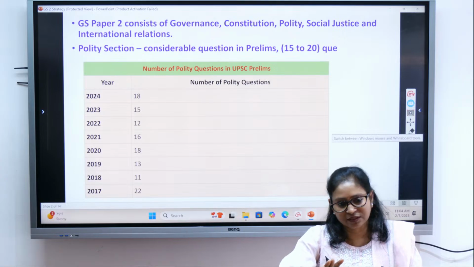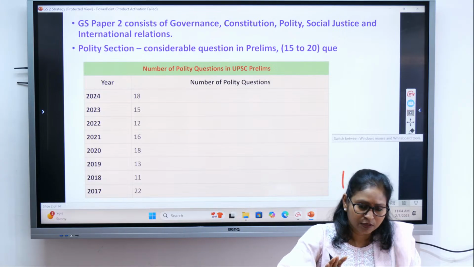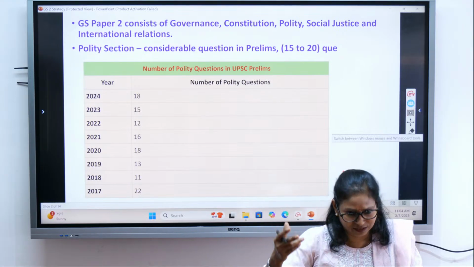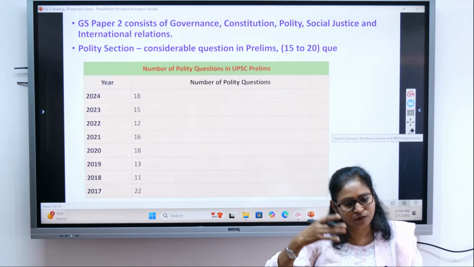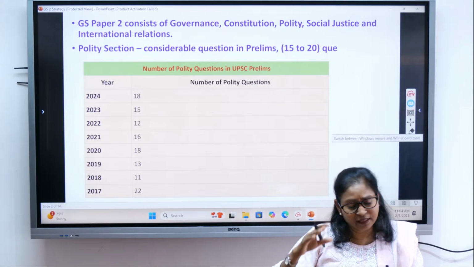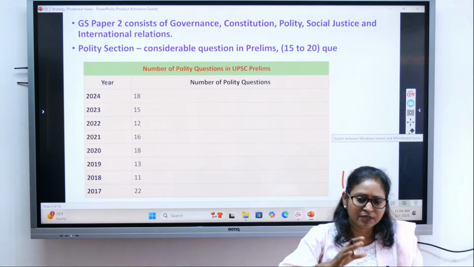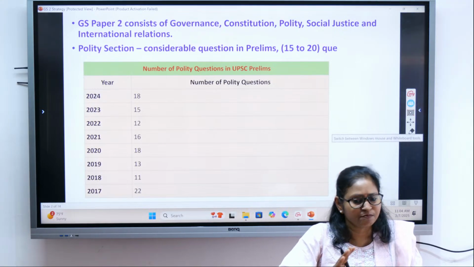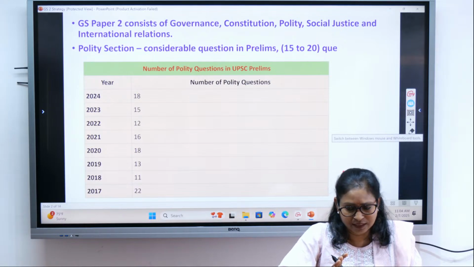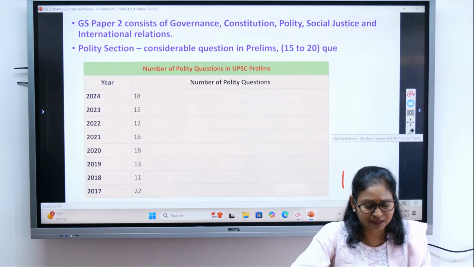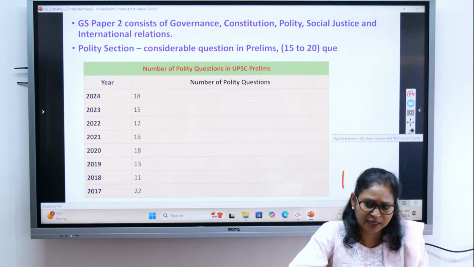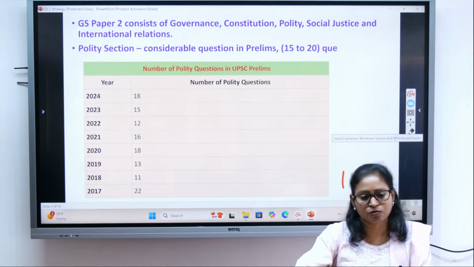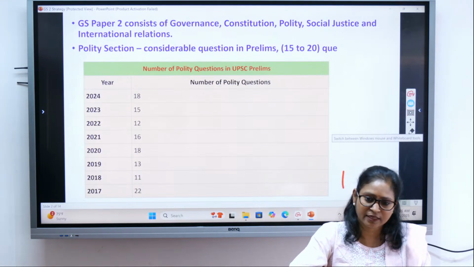If you study Lakshmikant really well and also you have done the NCERT section, you can do maximum questions in polity. Strike rate will be very high.